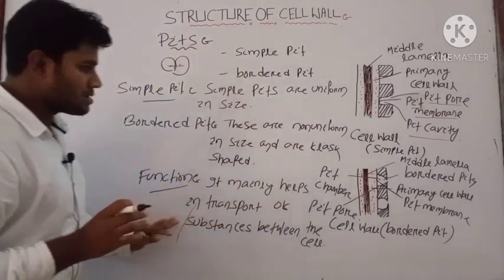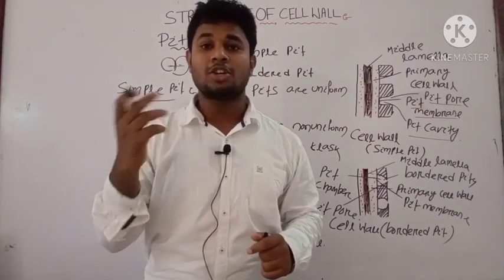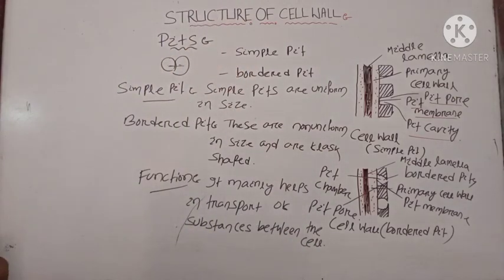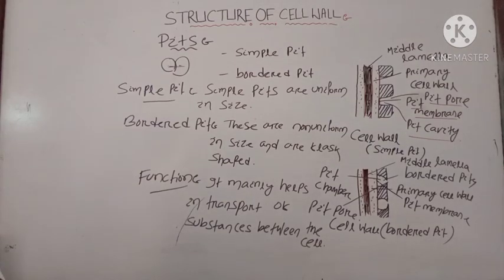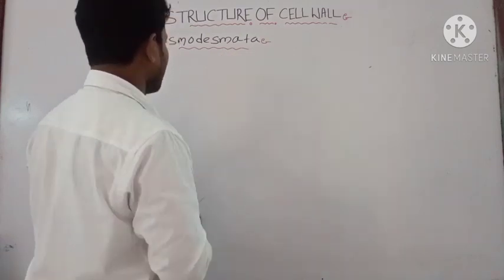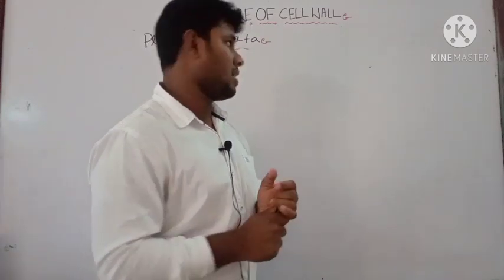Okay, note down these points, then we will discuss about the structure of plasmodesmata. Okay, next point is your plasmodesmata. What is the plasmodesmata?